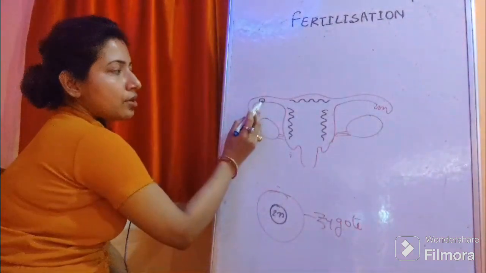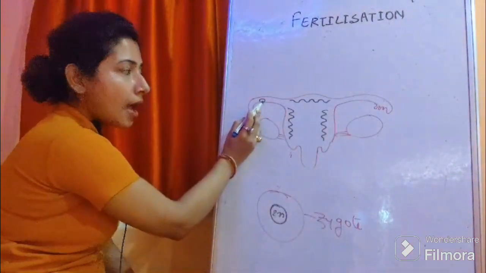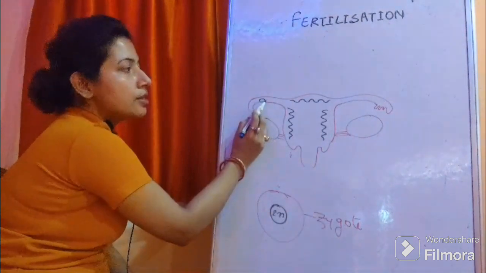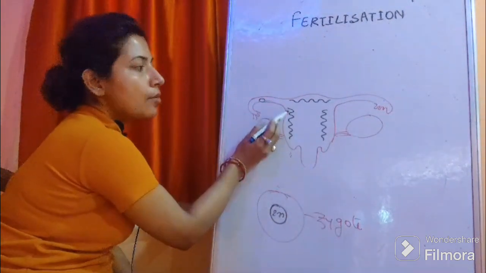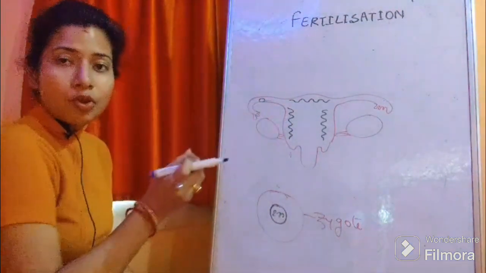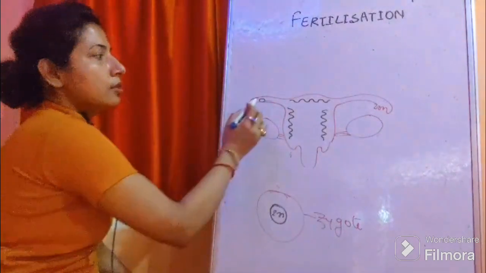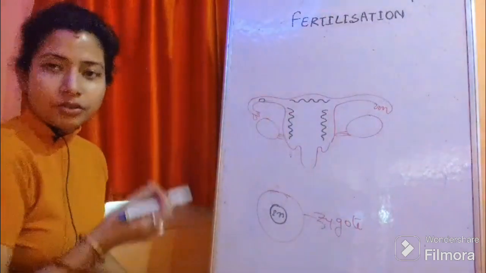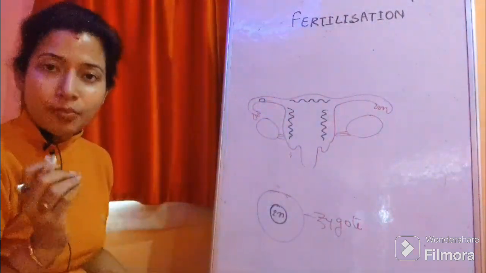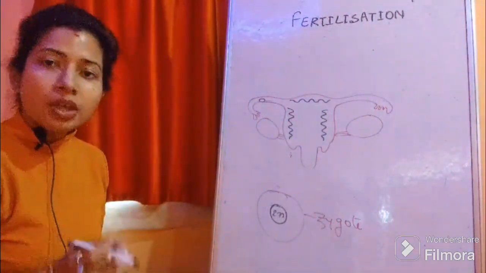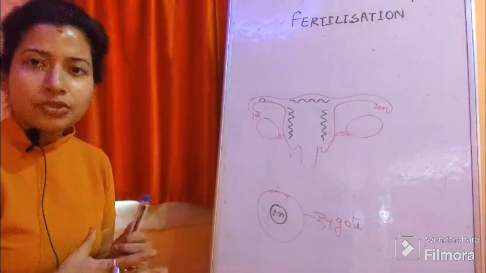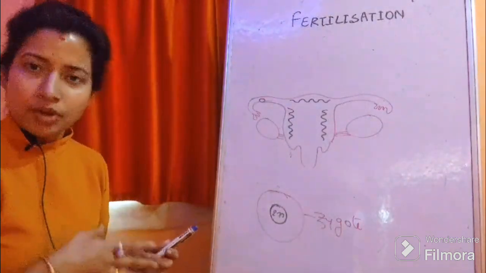So, the zygote is formed here, and this zygote is moving towards the suitable position where the endometrium is thickest. In that portion, the zygote gets attached, and this process is called implantation. But before implantation, there are several changes happening inside zygote.